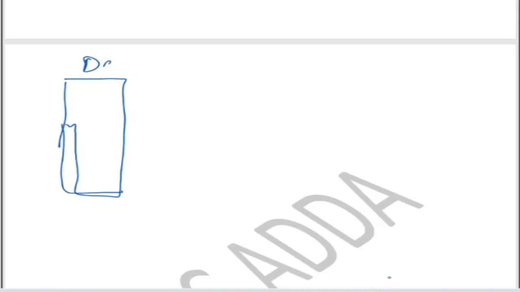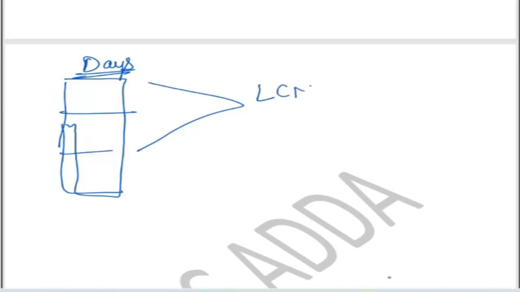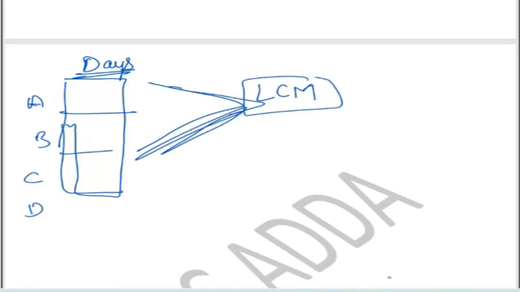Let me explain it here. You have the data already given in the question, the days. You have to write down the data of days here on the left side. Then you have to take the LCM of both the data. No matter if here we have A, B, C, D, you have to take the whole LCM. This LCM will be considered as your total work. Then you have to take the ratios, and you know how to take the ratio.